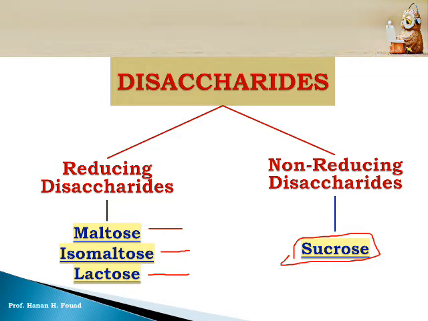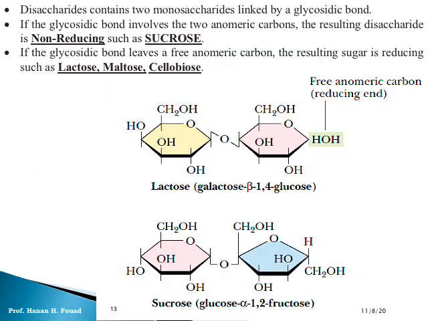It is not involved in the structure of the covalent bond between the two monosaccharides, because these are disaccharides formed between two molecules of monosaccharides. If the aldehyde group or the ketone group enters in the covalent bond, it is not free and the sugar is non-reducing. If the aldehyde or ketone group does not enter in the covalent bond, the aldehyde group is free and the sugar is reducing.